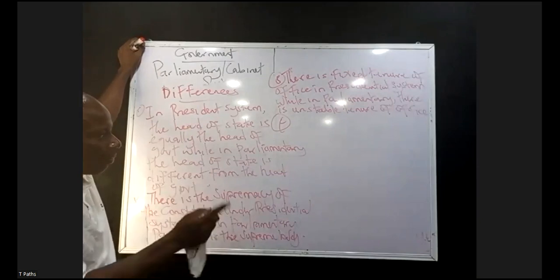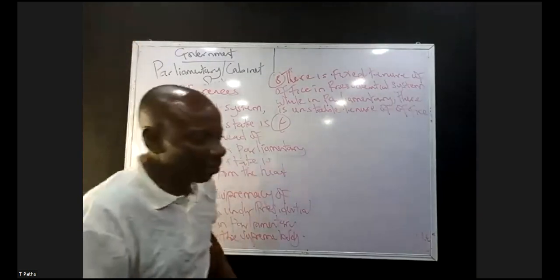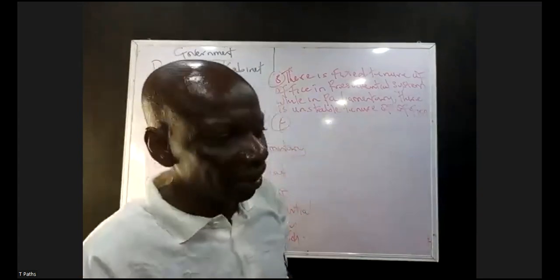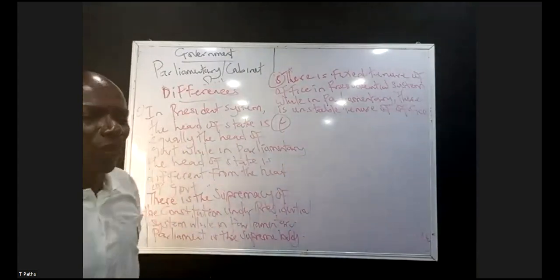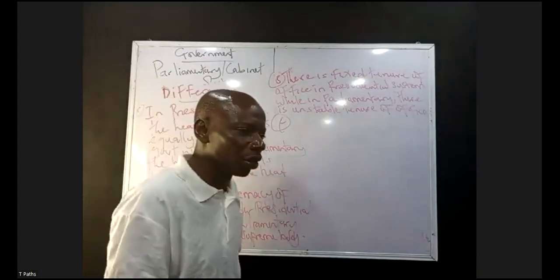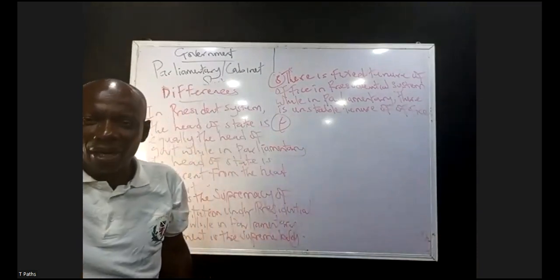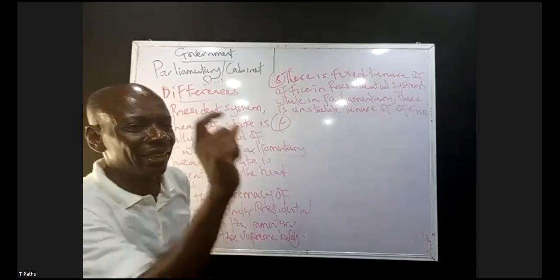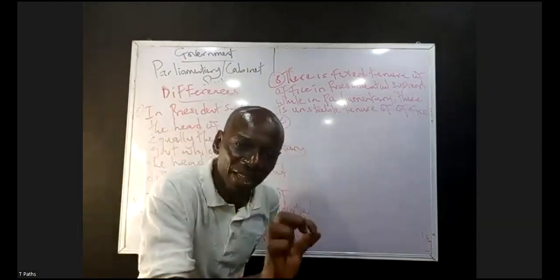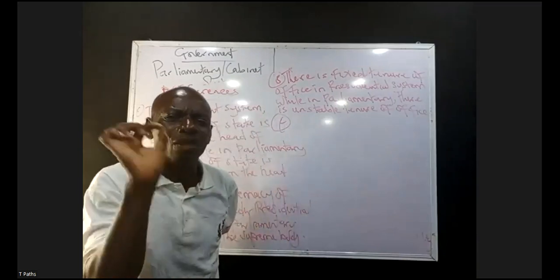We said, if you remember, let me quickly reiterate what we treated today. We said parliamentary system of government is a system of government in which the head of state is distinct from the head of government. The head of state performs ceremonial function, while the head of government exercises executive power. And I told you Nigeria practiced this system in the year 1960 to 1966, in which Alhaji Tafawa Balewa became the first and only prime minister.